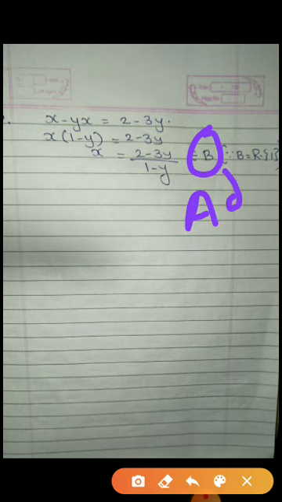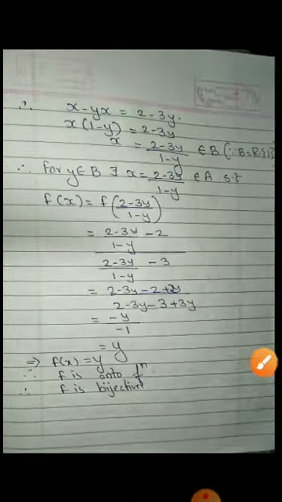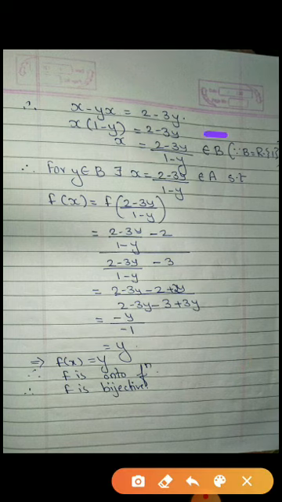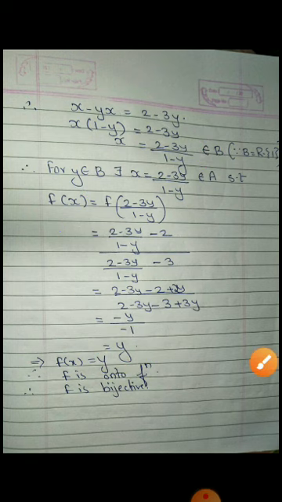Since here y belongs to R minus 1, and we have to show that x is an element of your domain, you will get the element of the domain. So I have got the existence of x in A such that after simplifying I am going to get f of x as y itself, and hence it will be onto, and since it is both 1, 1 and onto, it will be bijective.